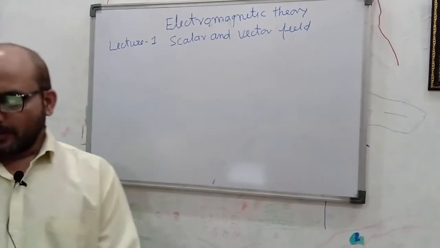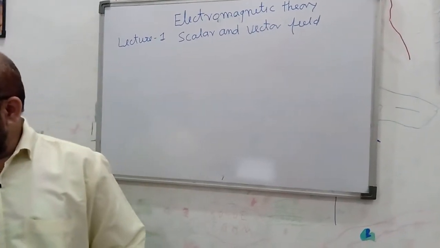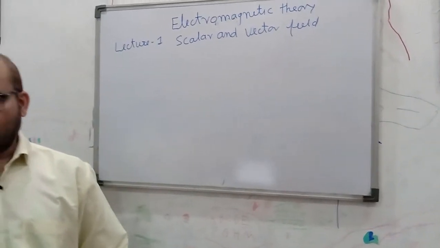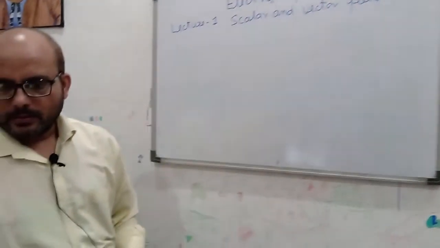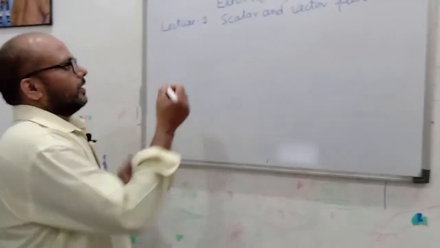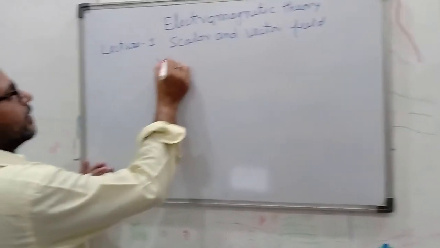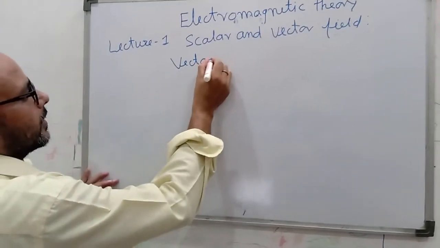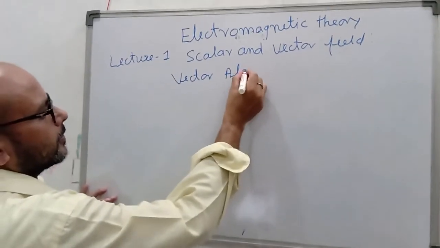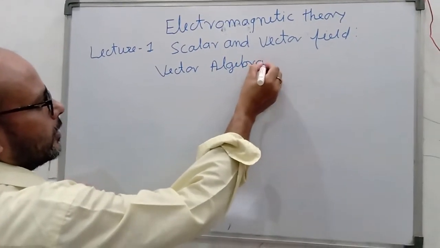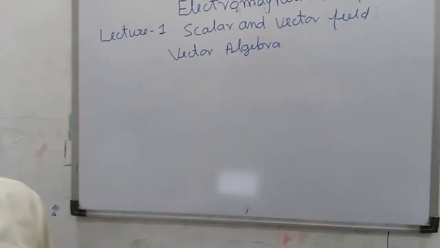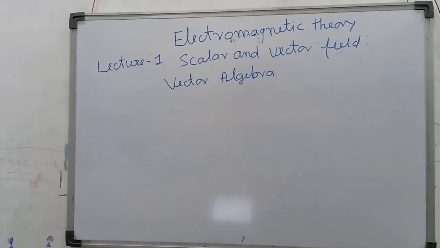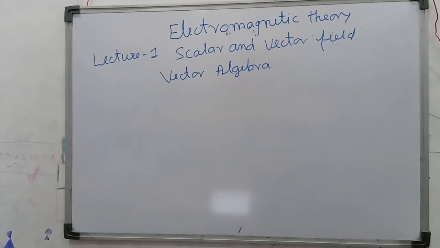Scalar and vector field. Scalar and vector field is simply in vector algebra, vector calculus. In vector algebra, first of all, what is a physical quantity?